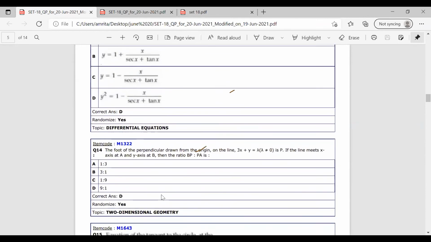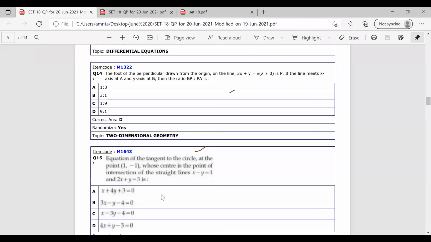Now moving on to the next question. The foot of the perpendicular drawn from the origin on the line 3x plus y equal to lambda, where lambda not equal to 0 is given, is P. If the line meets the x-axis at A and y-axis at B, we have to find the ratio of BP to PA.